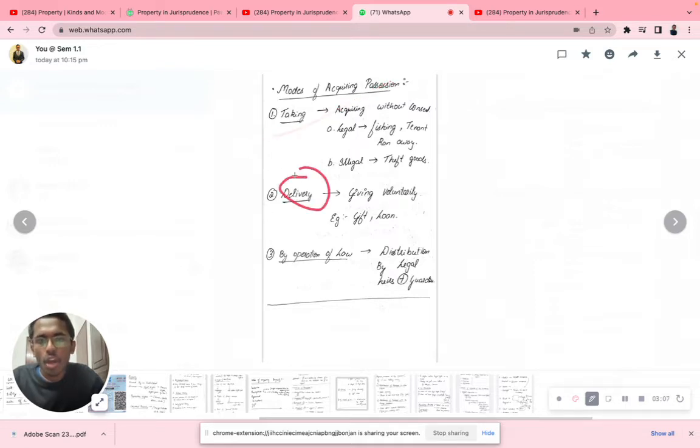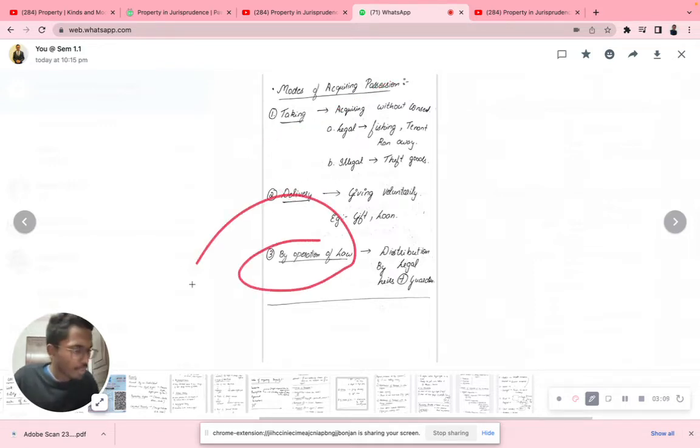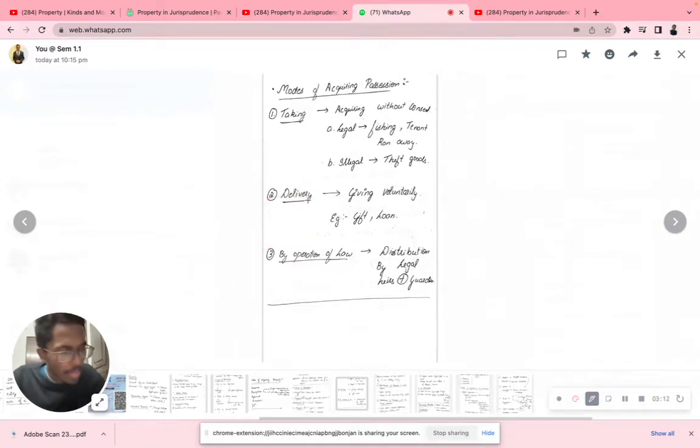It could be by taking, by delivery, or by operation of law. Now what is taking? Taking means acquiring without consent. For example, I'm a landowner, and my tenant, his name is Rishi, didn't pay me rent. He went somewhere and closed the house. It's been 2 months and he's not come back. So legally I can go and take all the property inside that room. Illegally it could be by theft. Theft also comes under taking. So taking can be legal or illegal.